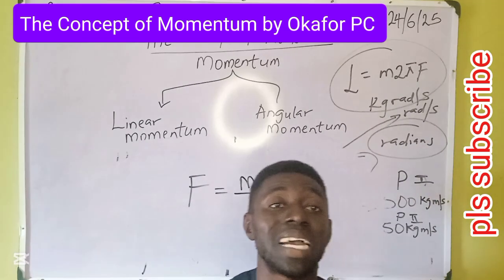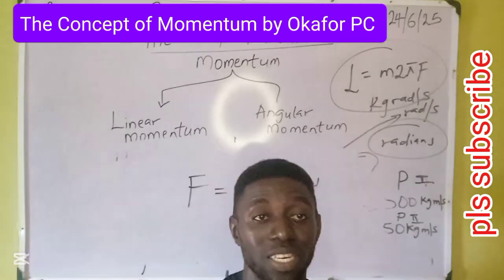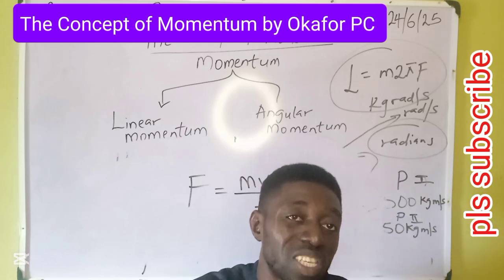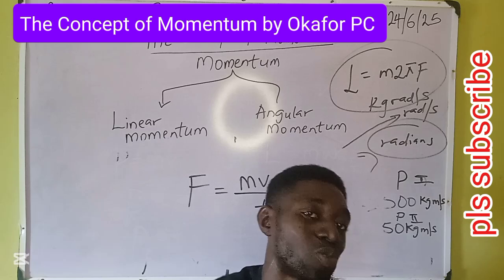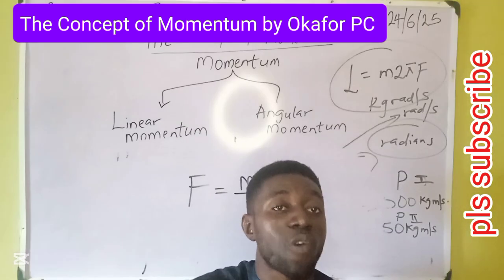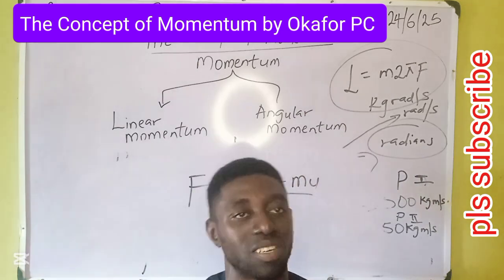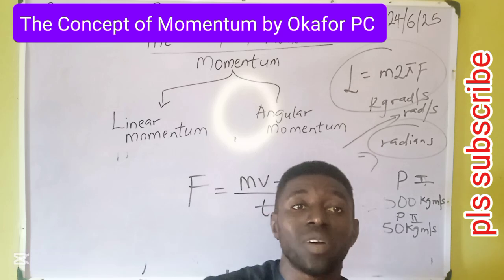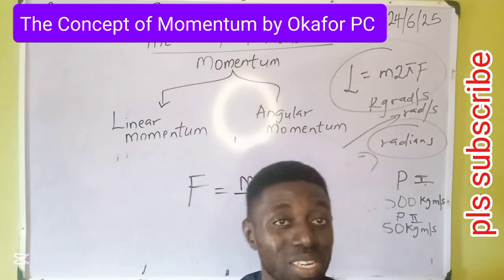Newton is saying that if you want anything to increase its speed, you must give that body a force that is greater than the force keeping it at rest. Pay attention. If a body is at rest, a force is keeping it at rest. So if I want that body to increase its speed with time, or increase its momentum, I must give that body a force greater than the force keeping it at rest. This is what Newton is saying.